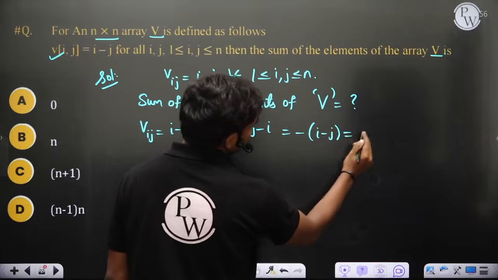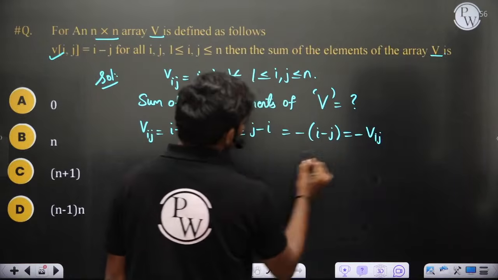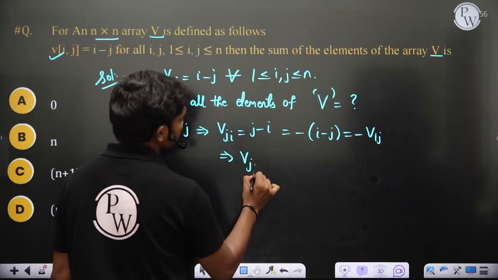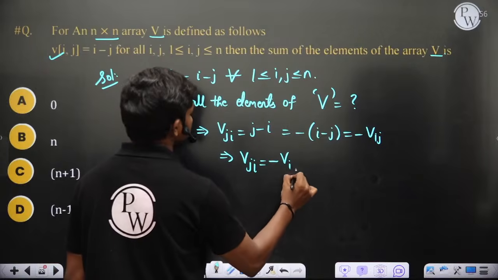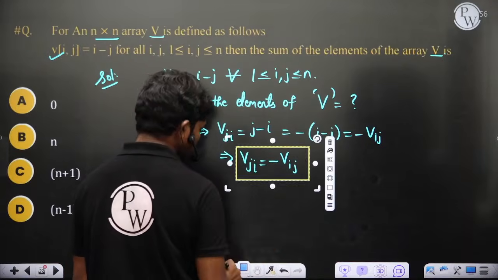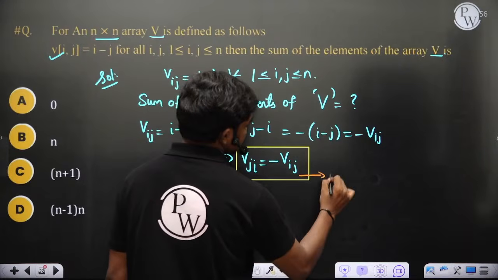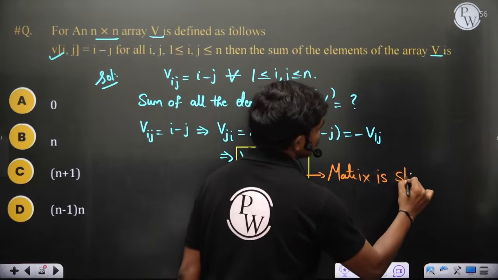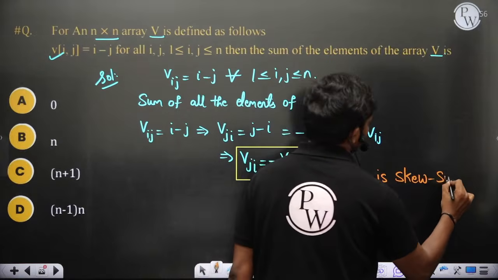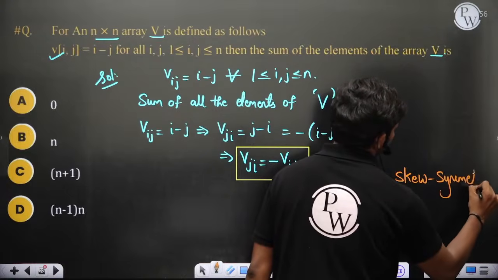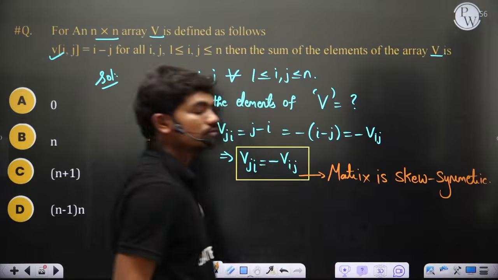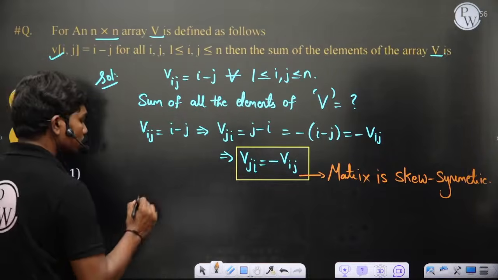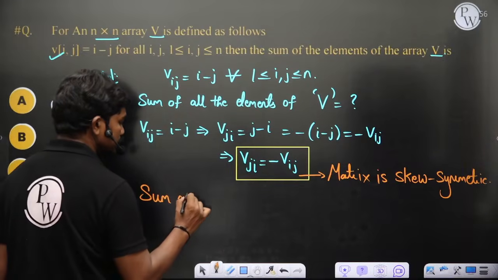So Vji is equal to minus Vij. This tells you the matrix is skew-symmetric.